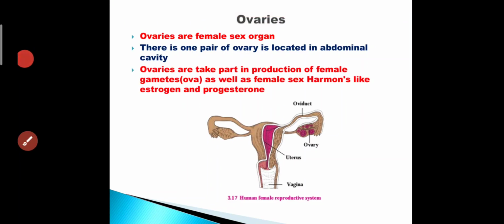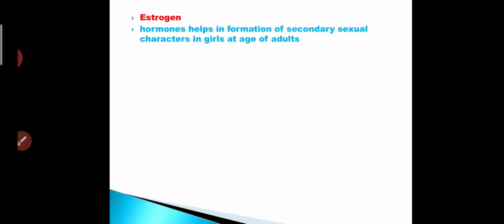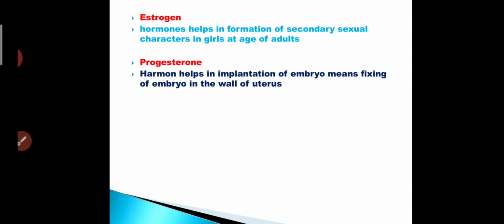Ovaries take part in the production of female gametes, and we all know the female gamete is the ovum, as well as female sex hormones like estrogen and progesterone, and each hormone has a particular function. What is estrogen? Estrogen is a type of hormone which helps in the formation of secondary sexual characters in girls at the age of adulthood. Progesterone is a hormone which is responsible for implantation of the embryo, means fixing of the embryo in the wall of the uterus.